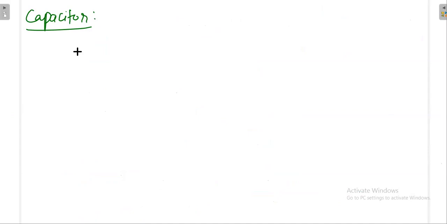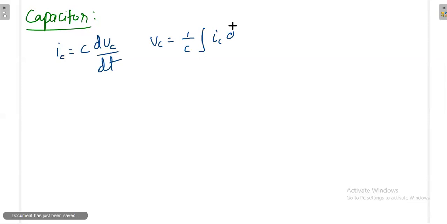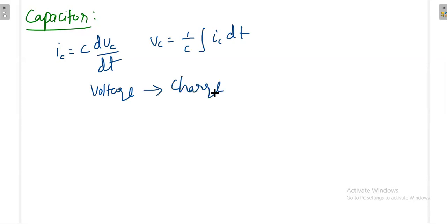So capacitor means IC is equal to C dVC divided by dt. Then VC is equal to 1 by C integration IC dt. Again, in the capacitor, actually the current is flowing and also voltage will be there, but which one goes first is the matter. First the current will go, then later only the voltage will be